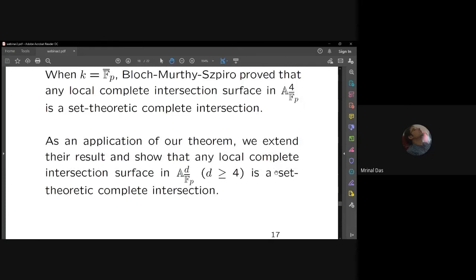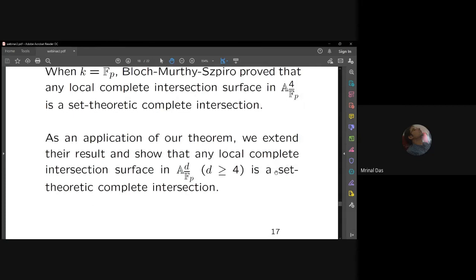So as an application of our theorem, we extend Bloch, Murthy, Spiro's result and show that any local complete intersection surface in A^d, where d is bigger than or equal to 4, is a set theoretic complete intersection. Well, how do we prove this?